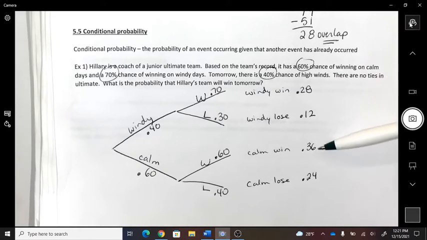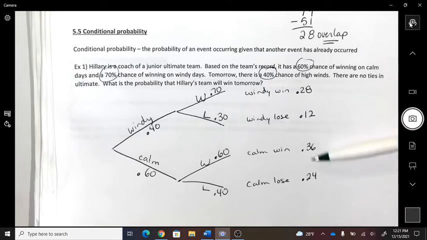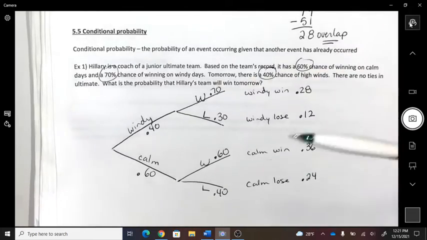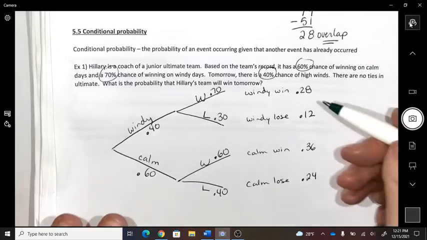FYI, if I added up all of those, what do you think it would add up to be? If these are all the scenarios, what do all the scenarios make as a probability? 100%, right? Okay. What's the probability that she's going to win? So what do I have to look at?